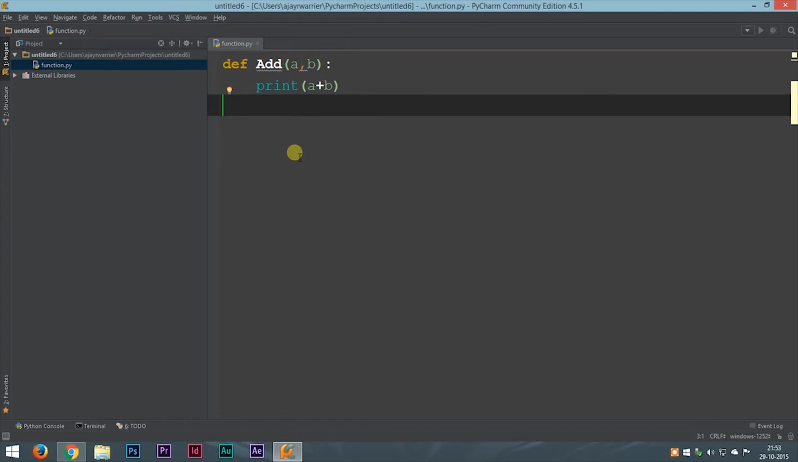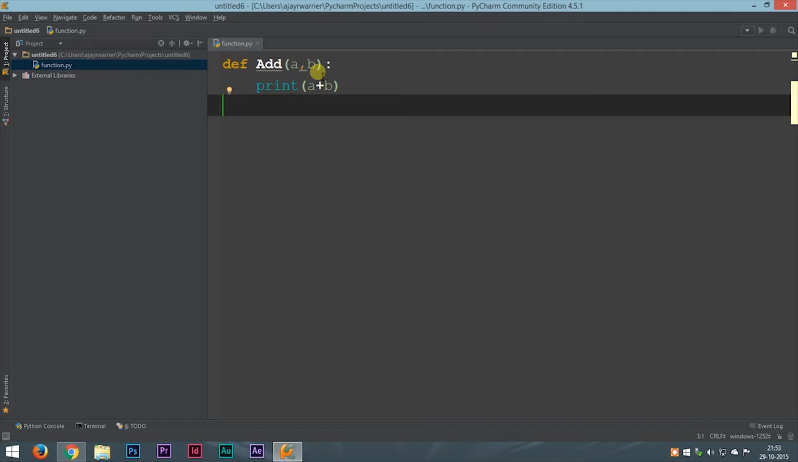But how can we use this function? There's a problem with this. We don't know the values of a and b. So we must provide the function with values of a and b. Now, first of all, this process is called function call. That means we are going to provide some values to the function so that it can perform the operations inside the function.